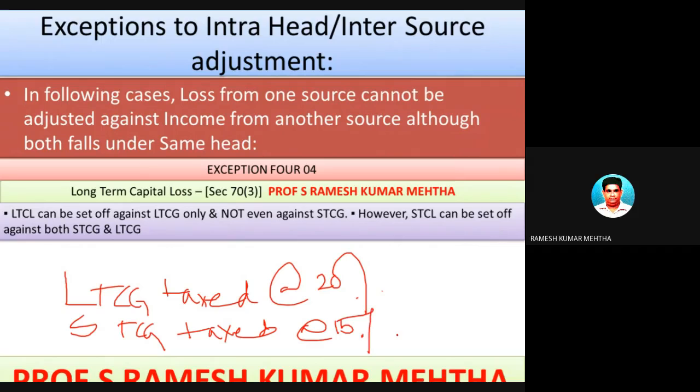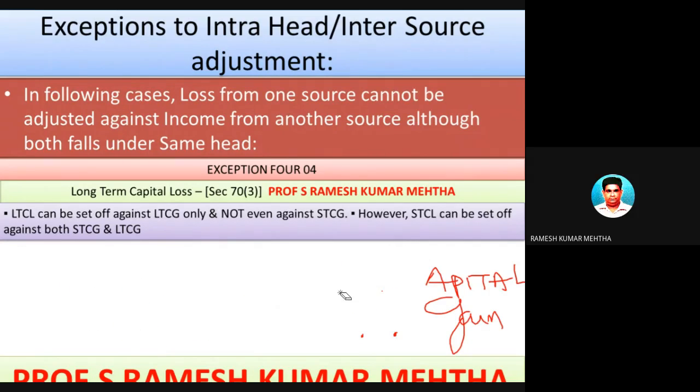This will be discussed under the fourth chapter, which is capital gains. I will be preparing a separate video for this particular chapter, and you can get an overview about the taxation, the meaning and the other intricacies of long-term capital asset, short-term capital asset, long-term capital gain, short-term capital gain, and the rate of taxation. At that time we will discuss the tax quantum on long-term capital gain and short-term capital gain.